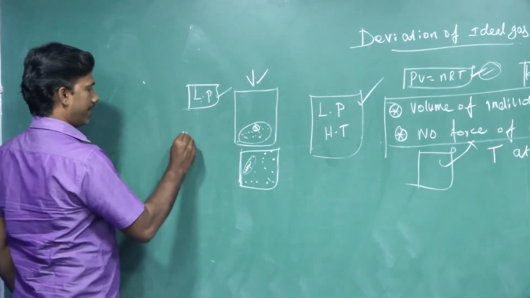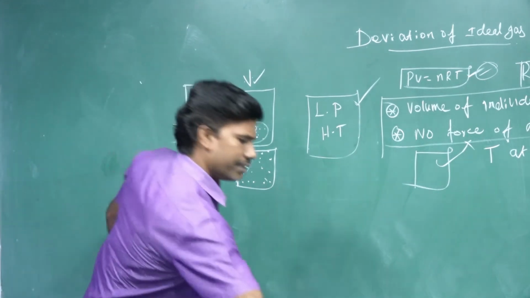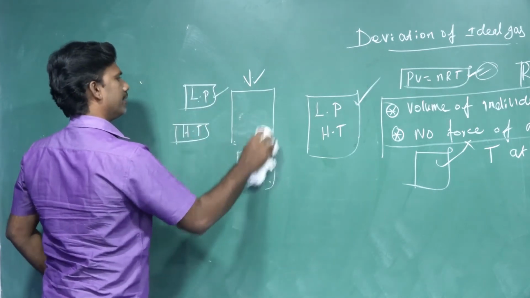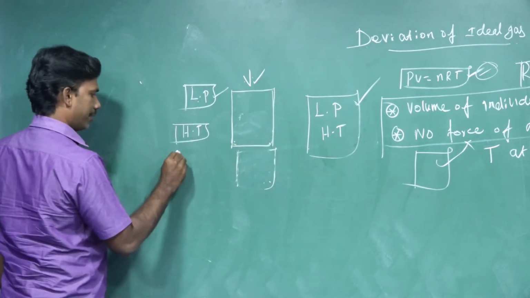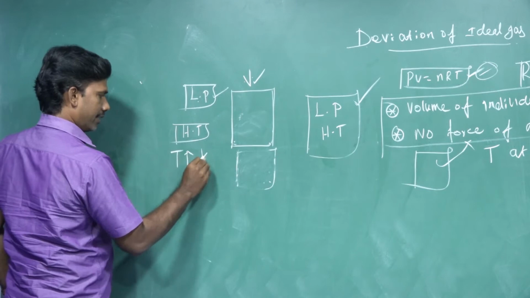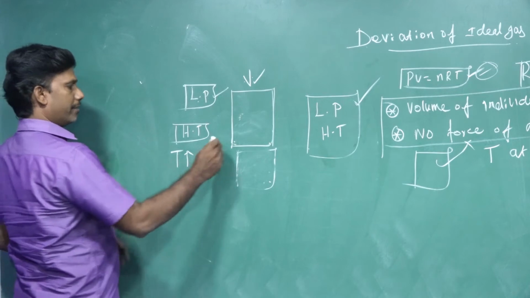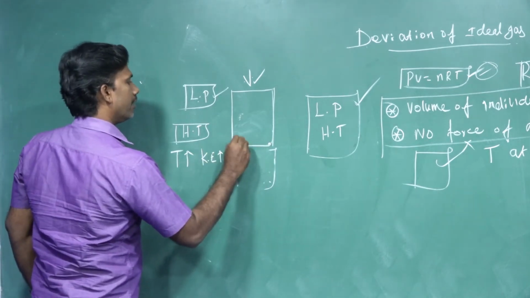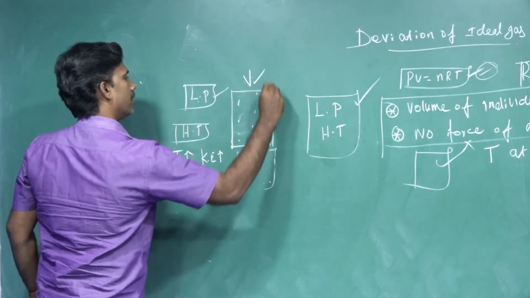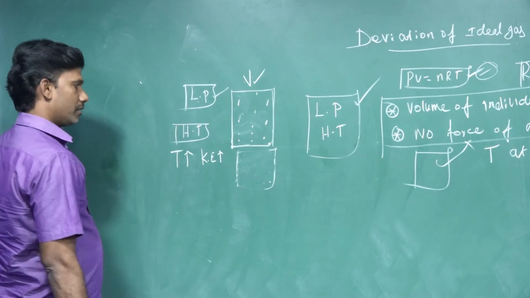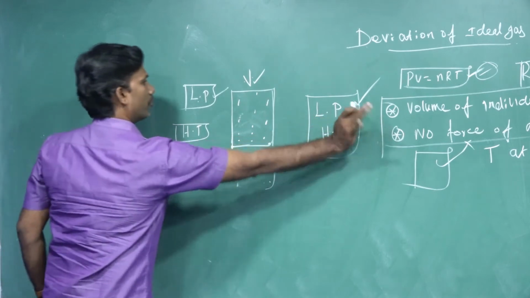Then what happens at high temperature? The same explanation we can give. At high temperature, the kinetic energy of the molecules increases. When the kinetic energy of the molecules increases, they go away from each other. If we consider the 10 molecules, they are far away from each other. So automatically there is no force of attraction. This also obeys the condition.